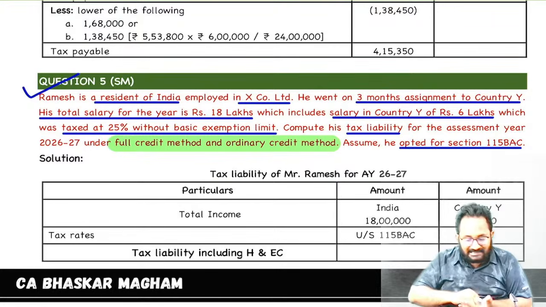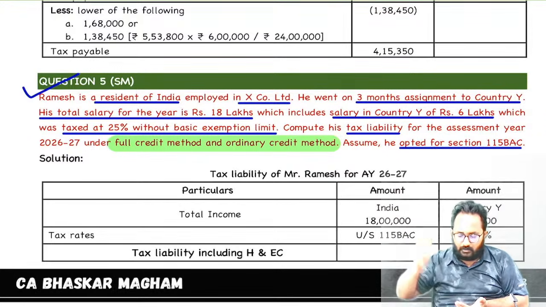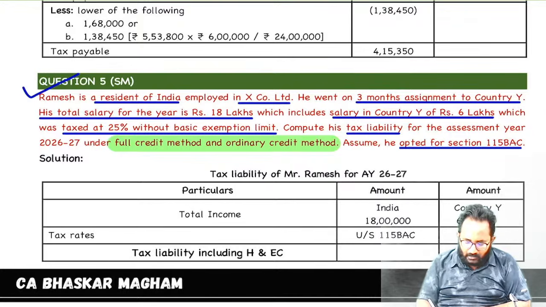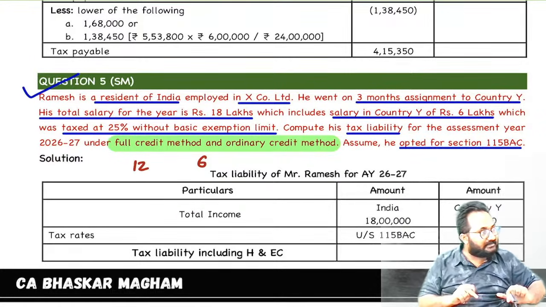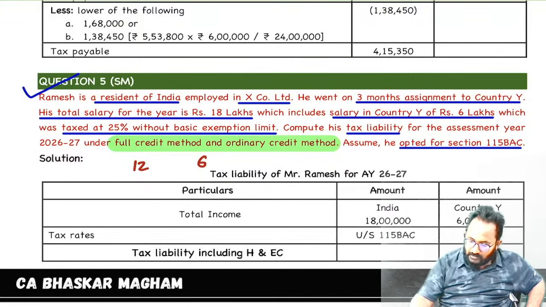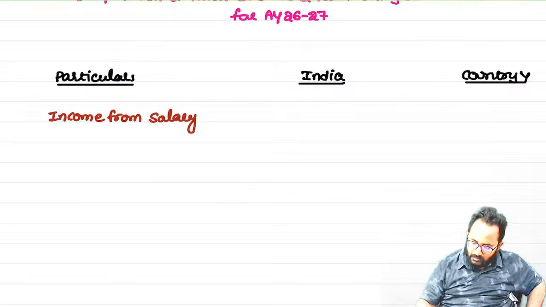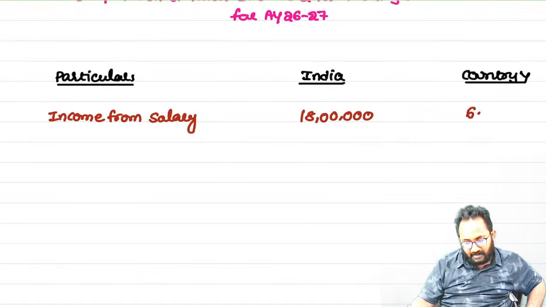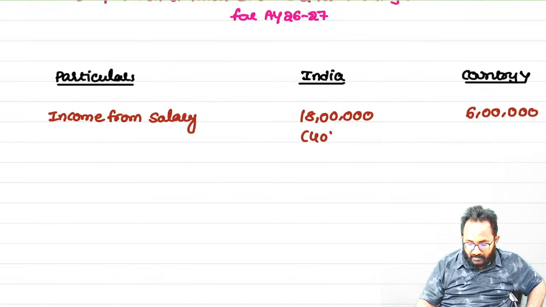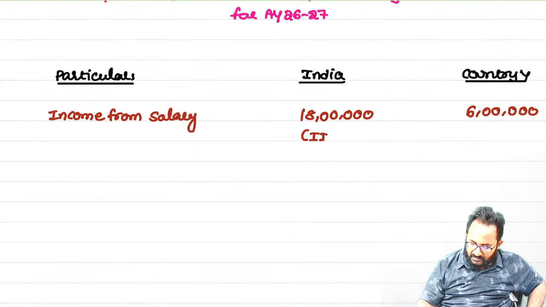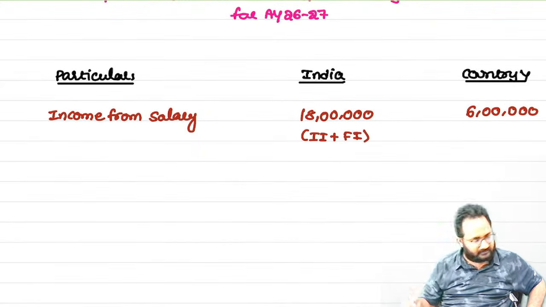Okay. In that, how much is from foreign? If you observe, in India he earned how much? 12. In foreign, 6. But in India, how much is taxable? Global income is taxable. So that's why how much do I need to write here? 18 lakh. Here I have to write. Sir, many have written 12 lakh. That is wrong. Why? Here global income will be taxable. That means Indian income plus foreign income is taxable here.